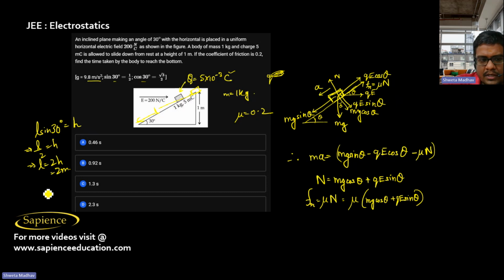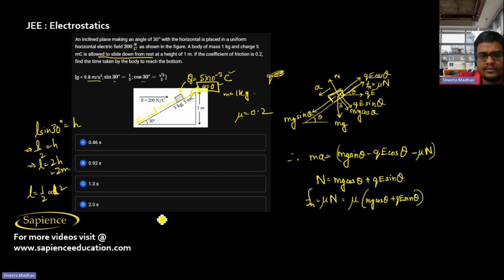So now we can say L will be equal to half a t square, since it is allowed to slide down from rest. So initially it was at rest only, u is equal to 0. The initial velocity was 0 only. So L is equal to half a t square.